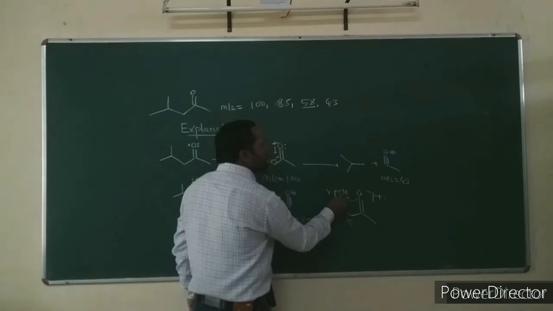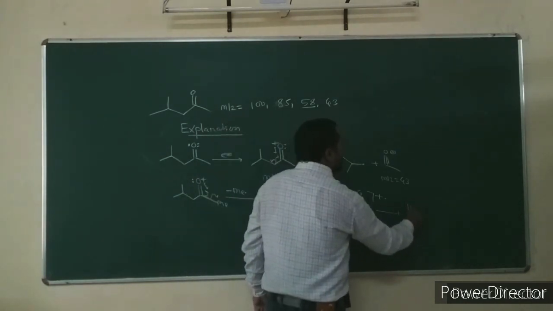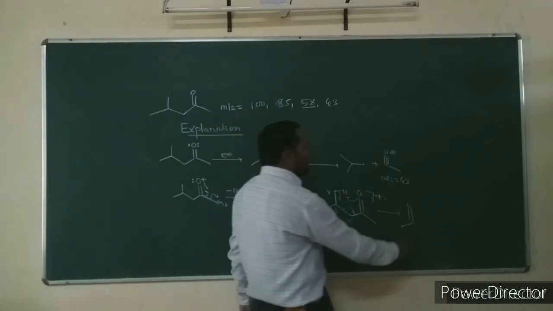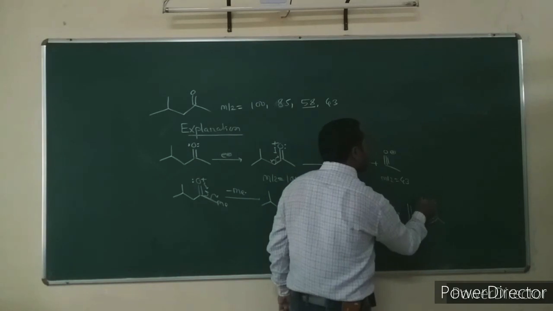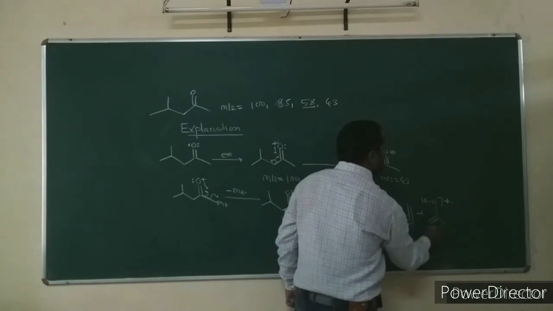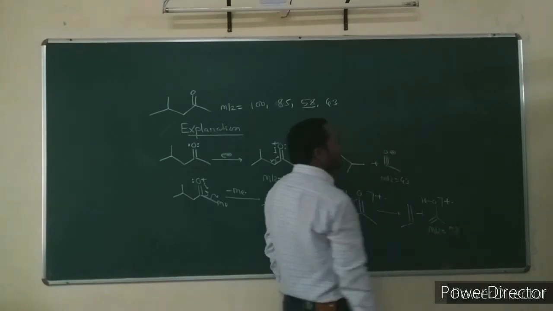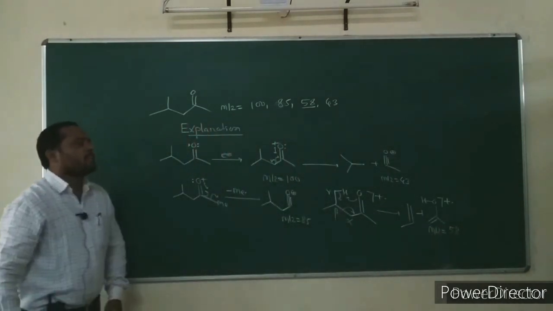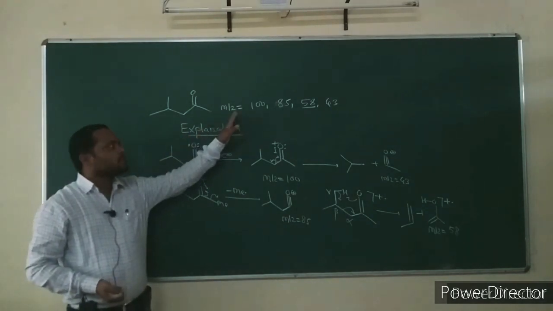Intramolecularly, oxygen abstracts this hydrogen. With loss of an alkene, propene, there is formation of this fragment ion at mass to charge ratio 58.